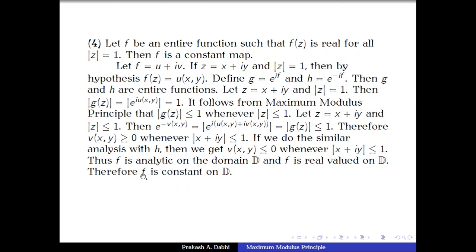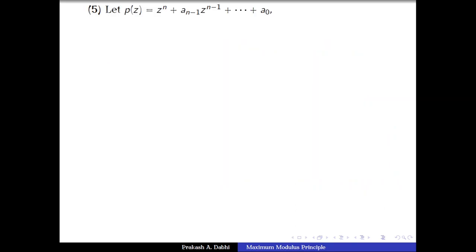Now f is an entire function and f is constant on the open unit disk D. So now you need to apply the identity theorem to get the conclusion. I am leaving this because we have already discussed the identity theorem, so you should be able to prove that f is constant on the whole complex plane. So this is over. Let us go for another interesting example.